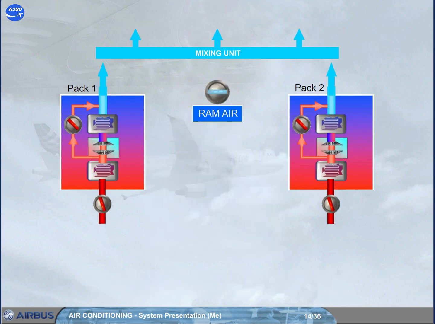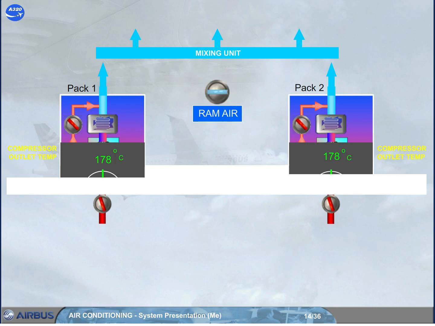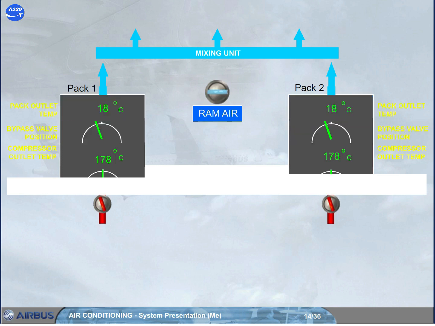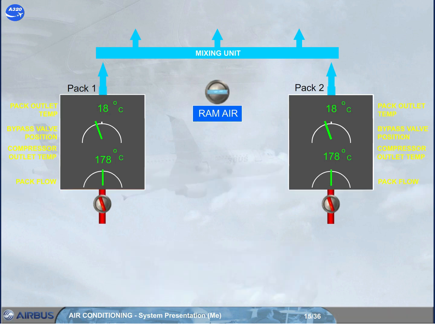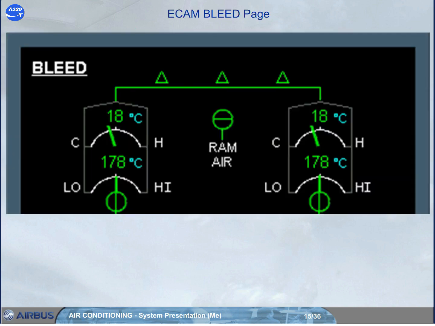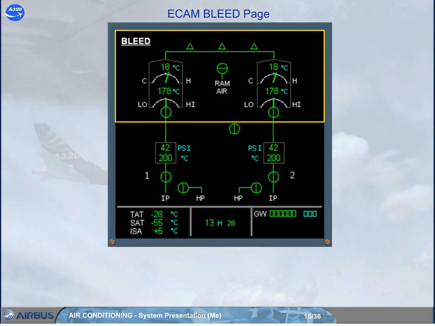Various pack parameters are monitored on the ECAM. They are pack flow, compressor outlet temperature, bypass valve position, pack outlet temperature. These parameters, along with the valve positions, are displayed on the upper part of the ECAM bleed page. Having discussed the air conditioning packs, we will now look at how temperature and flow regulation is achieved throughout the aircraft.